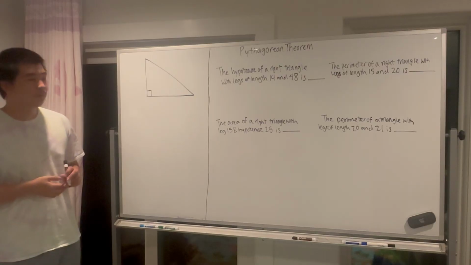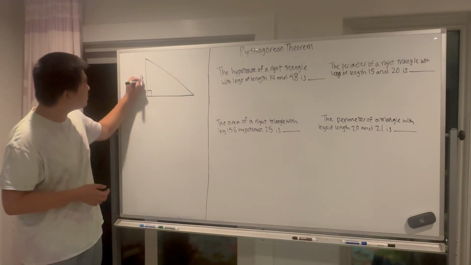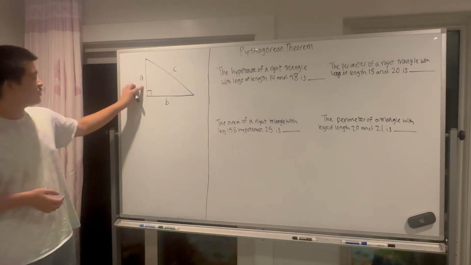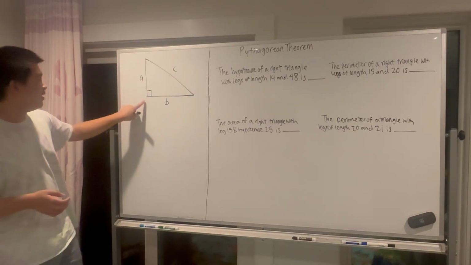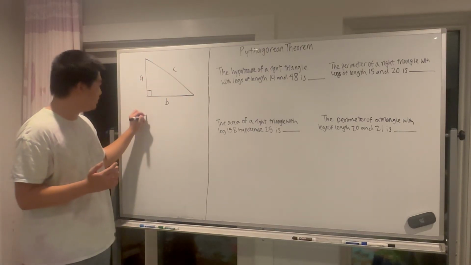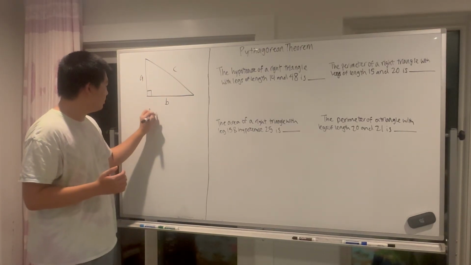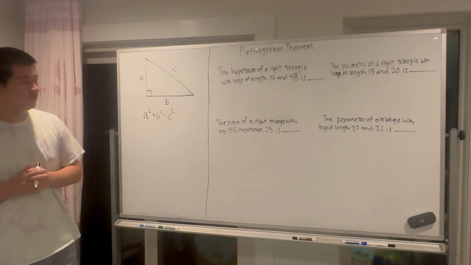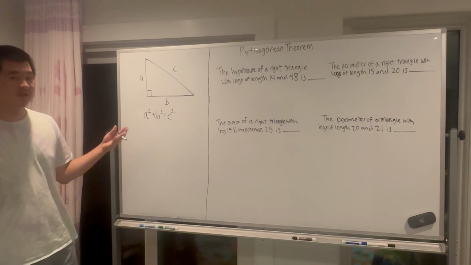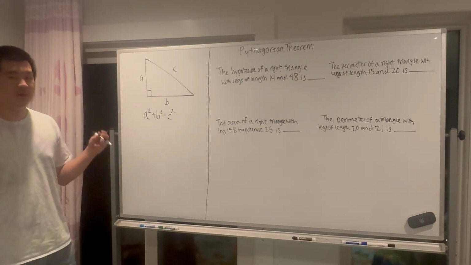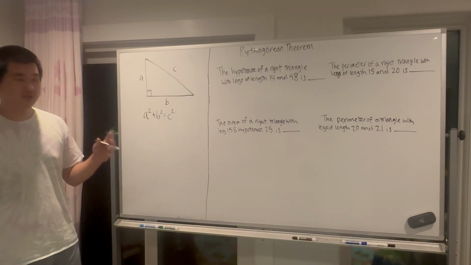The Pythagorean theorem relates the side lengths of a right triangle. So, given a triangle with legs a and b and hypotenuse c, the Pythagorean theorem simply states that a squared plus b squared equals c squared. A very, very simple statement, and a statement that some people see as the face of geometry, or maybe even mathematics in general. And I don't fault them, because the Pythagorean theorem is so important.